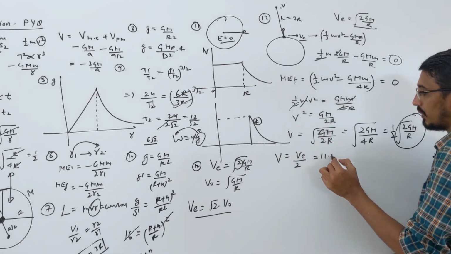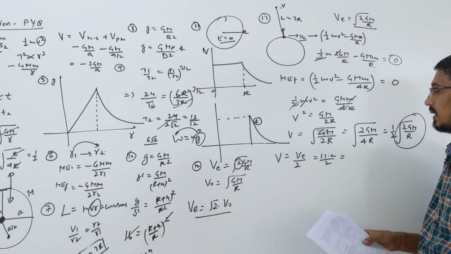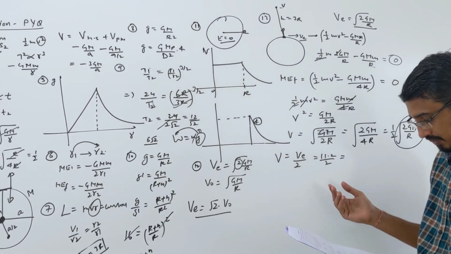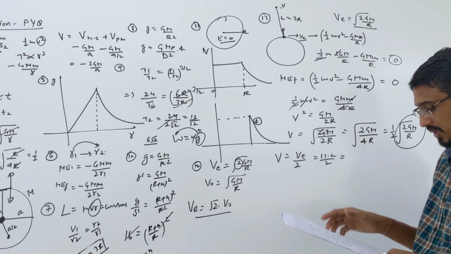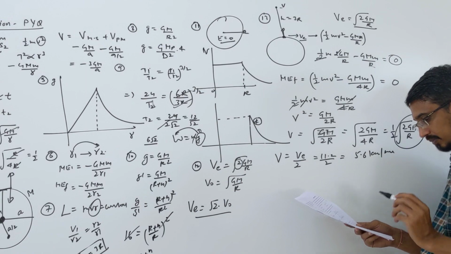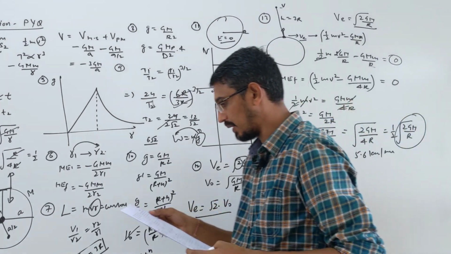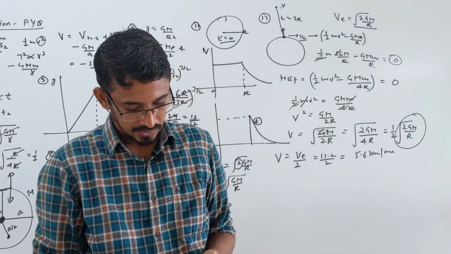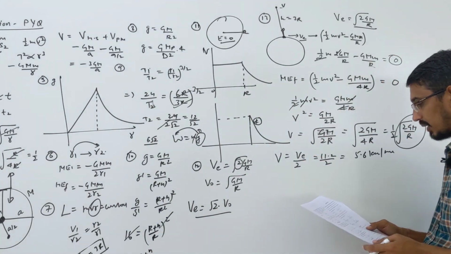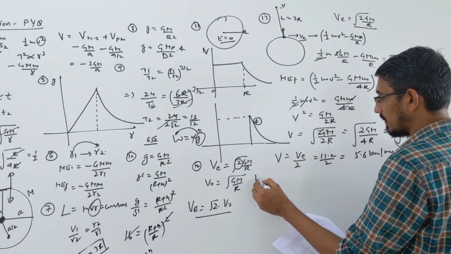Escape is 11.2 by 2, yes. So half of the 11.2 is the answer. So how much? 5.6 something. What options are given? Yes, 5.6 is given in your second option, kilometer per second. This is how you solve question number 13. Some little calculations there, otherwise the questions they ask are very easy only.